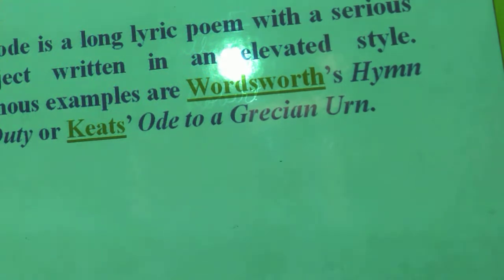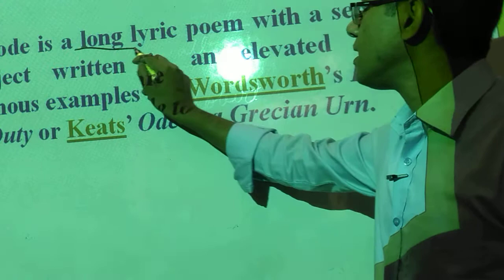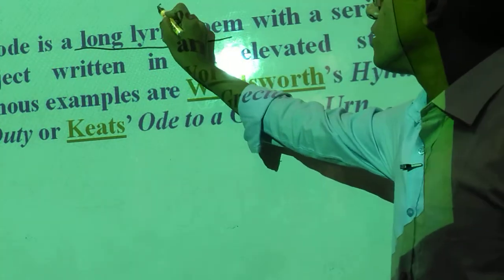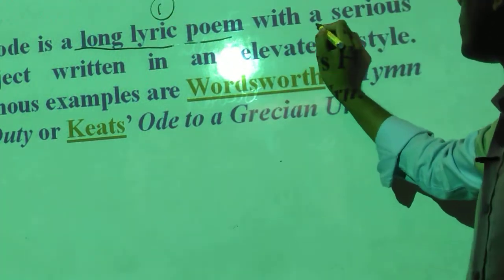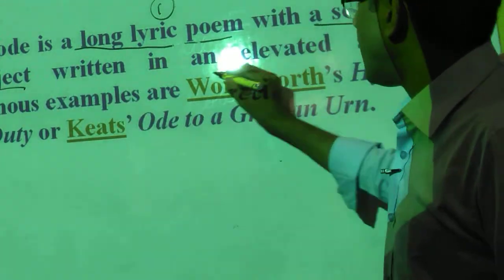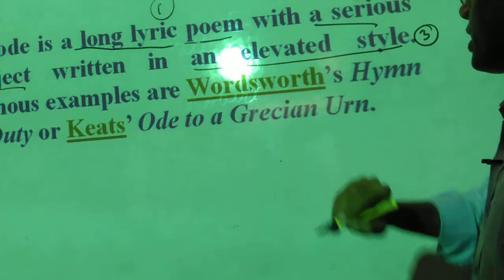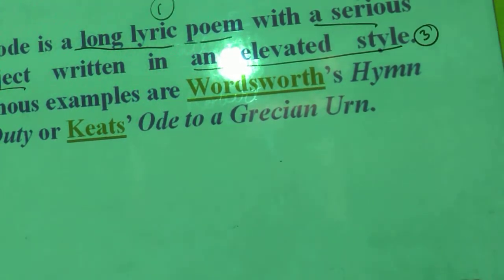You say that Sir uses his own language, so I can't understand. Whenever we try to use some selective language, that is called what? Elevated language. So from the small definition, we have got some features. First of all, an ode is a long lyric poem. This is one. Then with a serious subject. This is number two. And another important thing. This is number three. The elevated language. Okay.